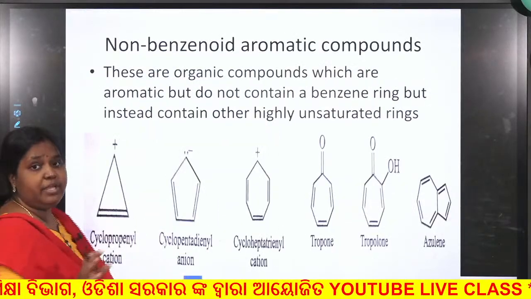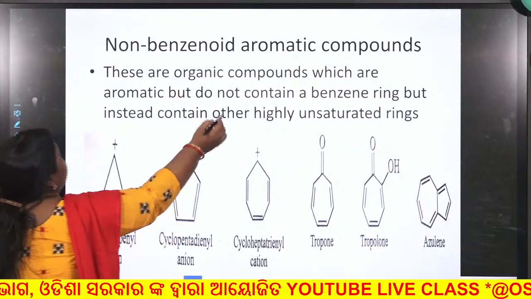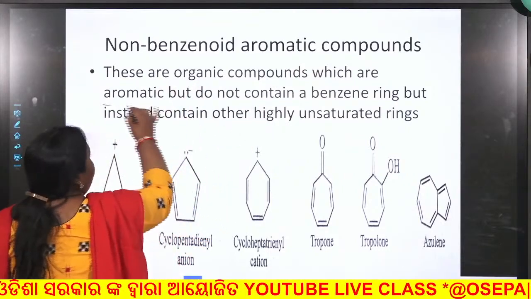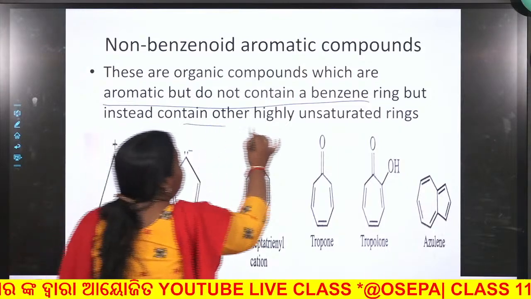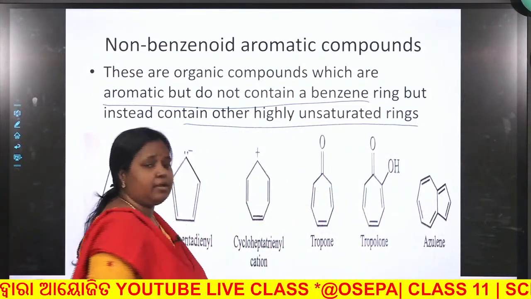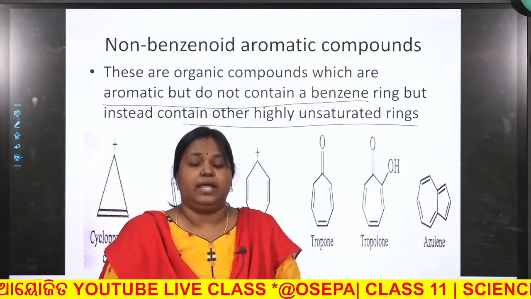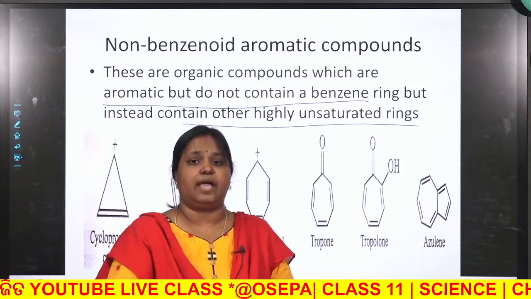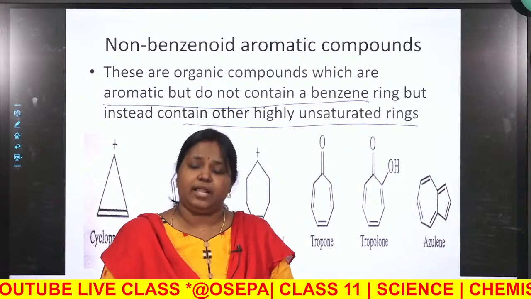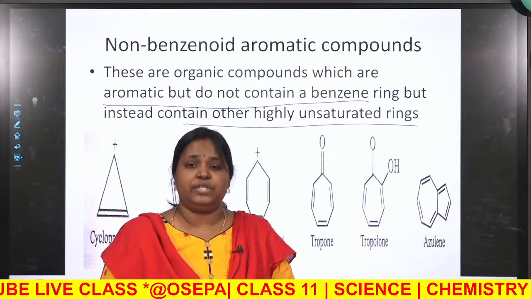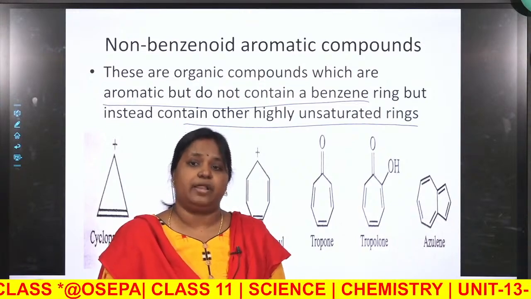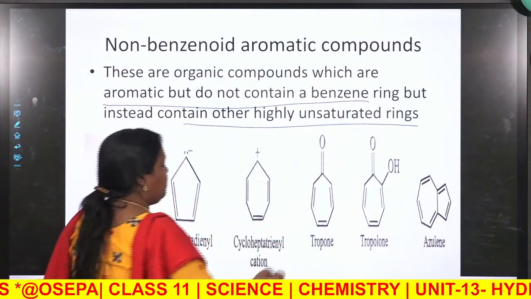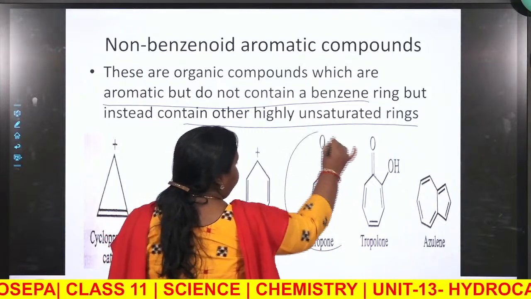So, what are non-benzenoid aromatic compounds? These are organic compounds which are aromatic but do not contain a benzene ring, but other highly unsaturated rings. Mark it, aromatic does not imply it should always have a benzene ring within it. There are some compounds which do not have any benzene ring, but they show the property of aromaticity. For example, tropolone, mark it.